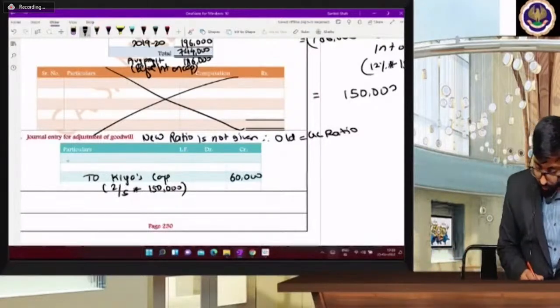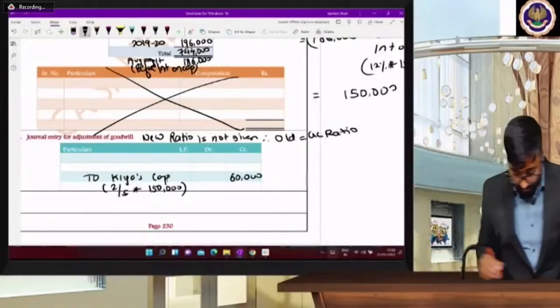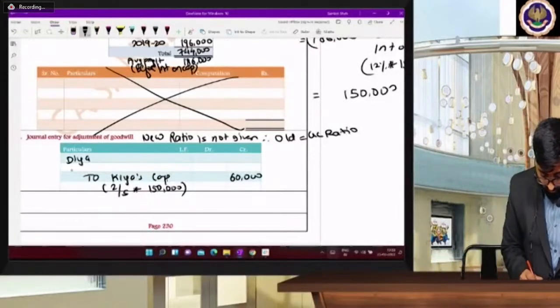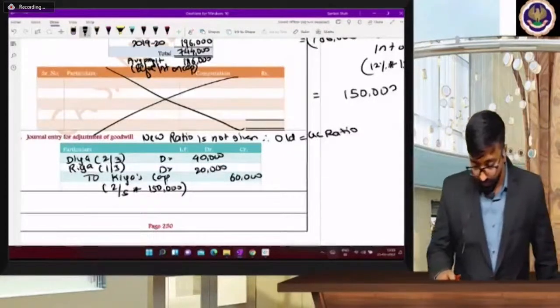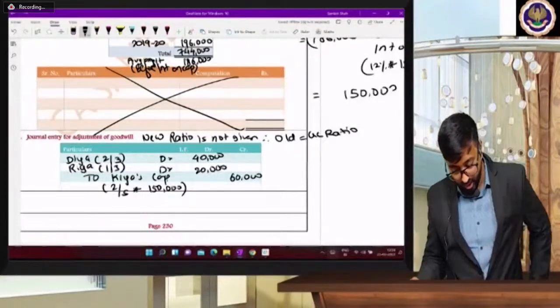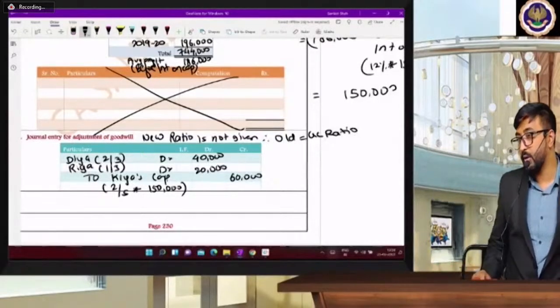And who will contribute beta? These two, Dia and Ria. 2/3, 1/3. 2:1 ratio है ना बेटा उनका? Yes. So 40,000 and 20,000. Her share. 40 and 20.